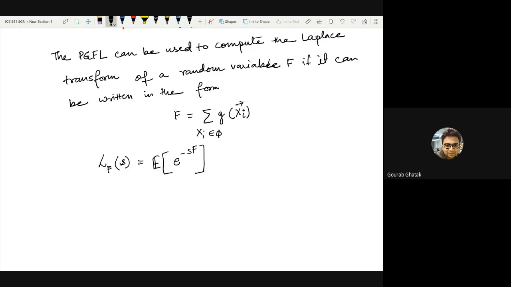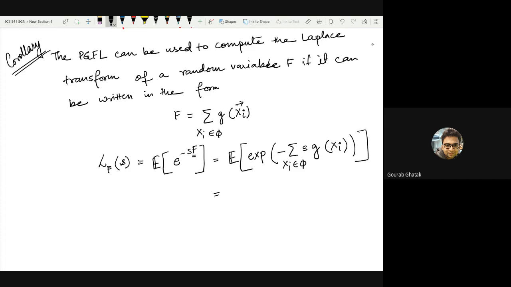Now what this corollary means is that if we can express f as a sum of some other function g, then this becomes the expected value of e to the power minus the sum of s times g of xi, where xi belongs to this point process.